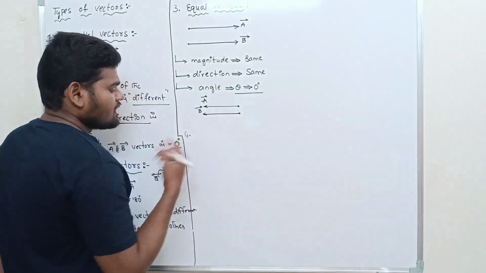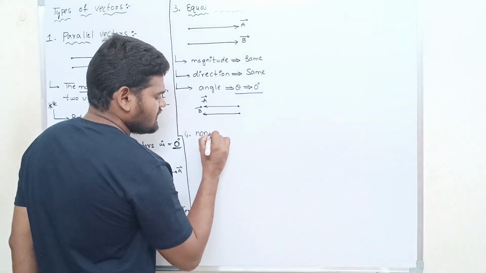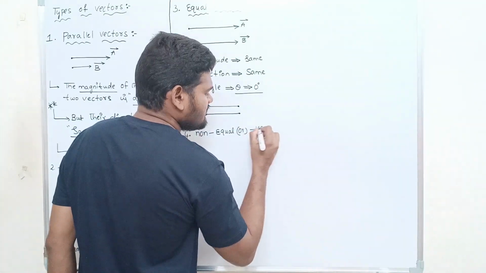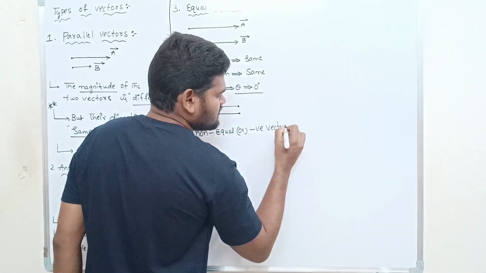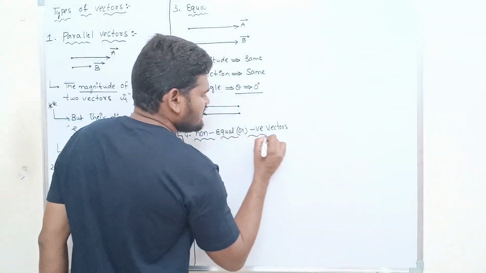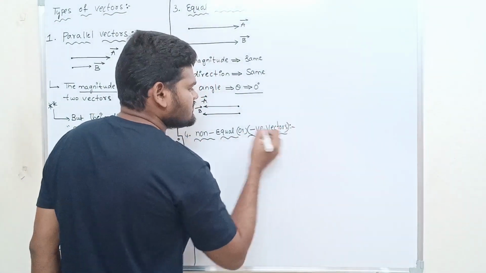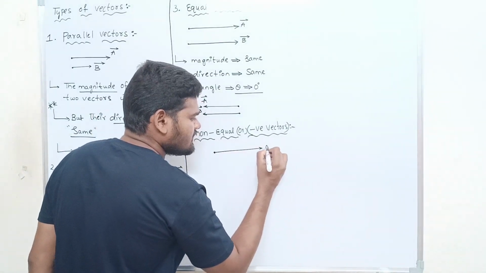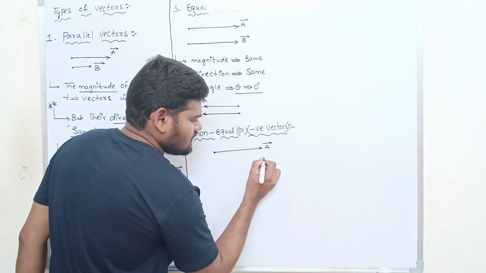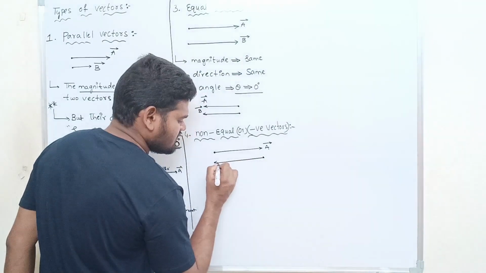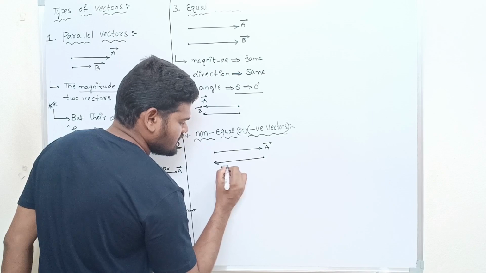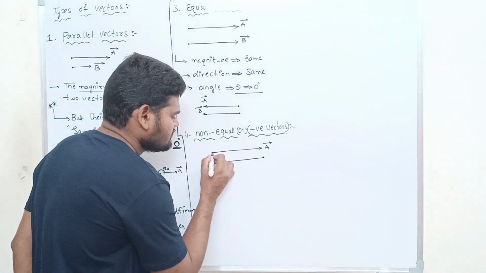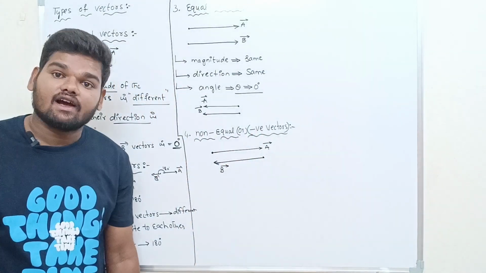Fourth one, non-equal or negative vectors. Have a look. What is the meaning of non-equal or negative vectors? I'm drawing the diagram. This is A bar vector, and this is B bar vector. Now these two are called non-equal or negative vectors.